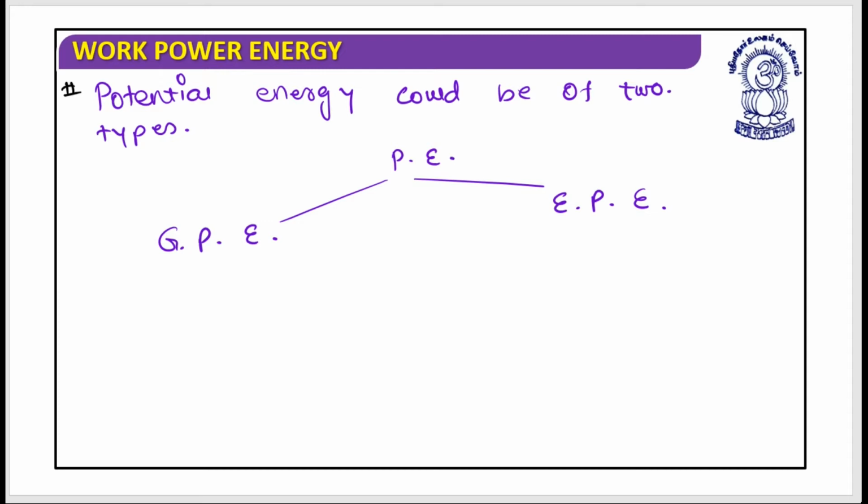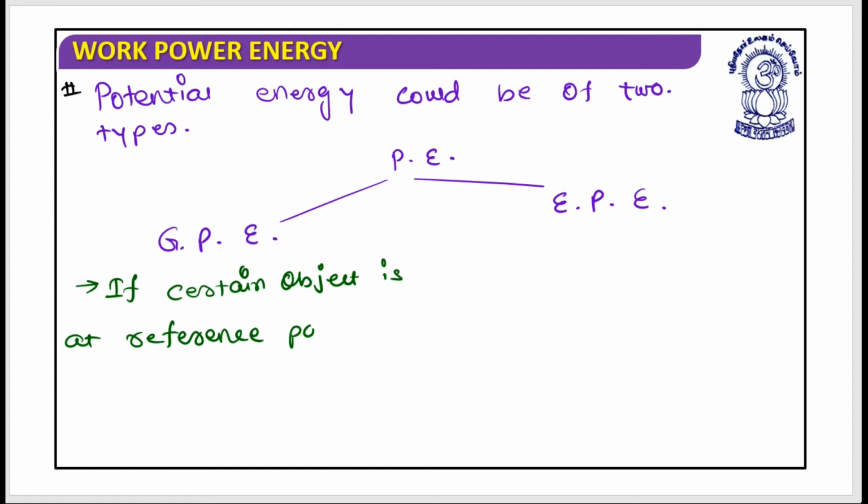Now, how could I get an answer for the gravitational potential energy? If a certain object is at the reference point, then gravitational potential energy is zero.